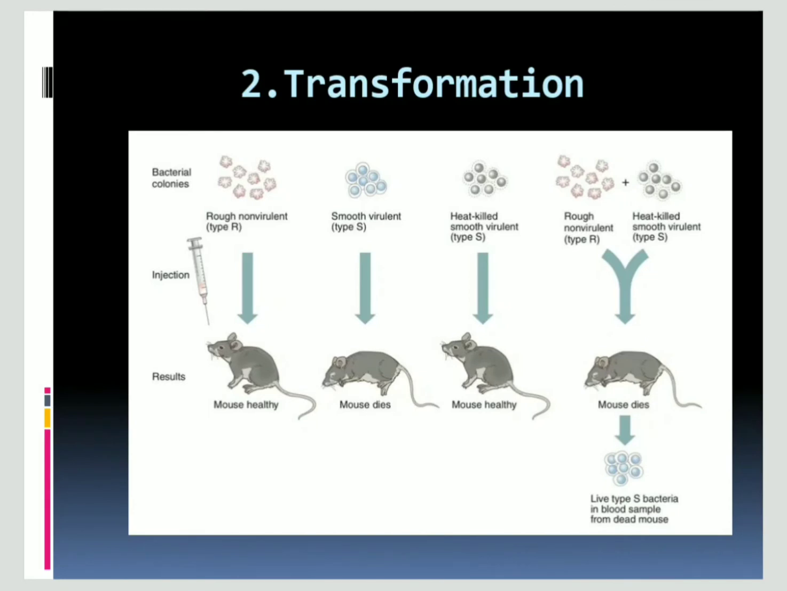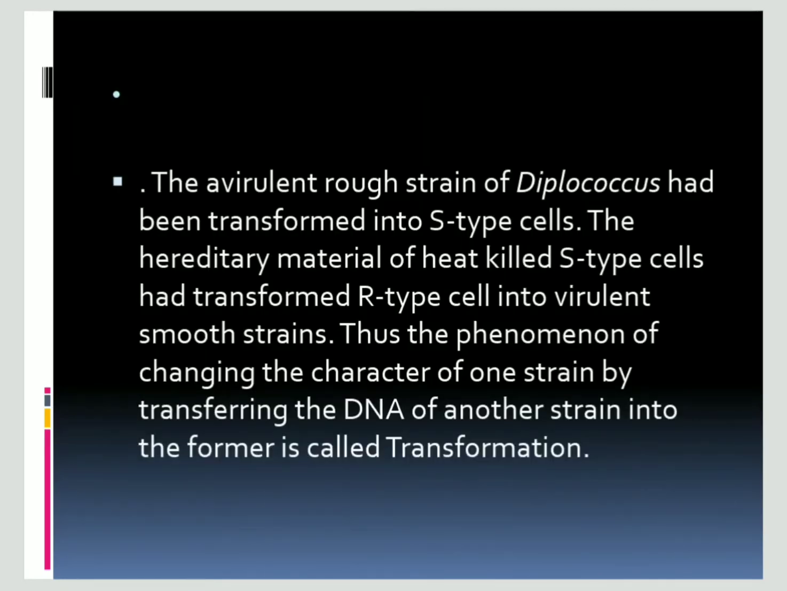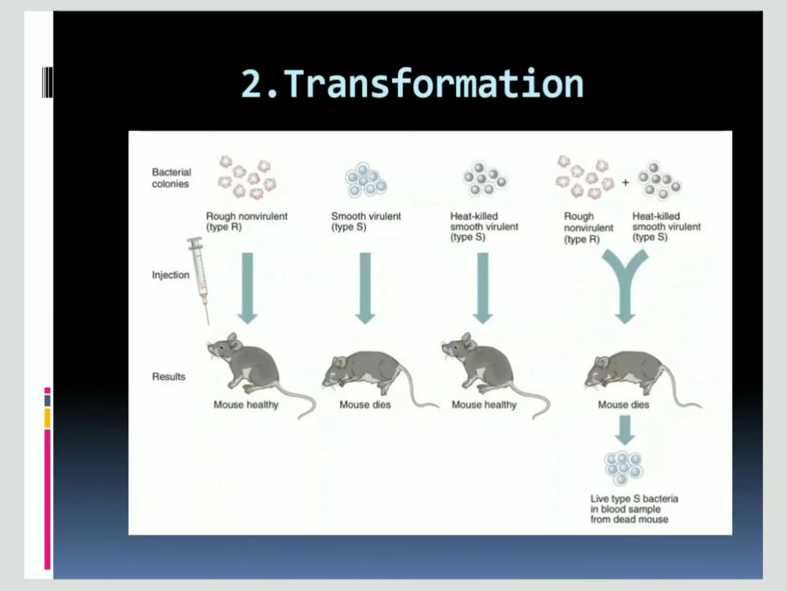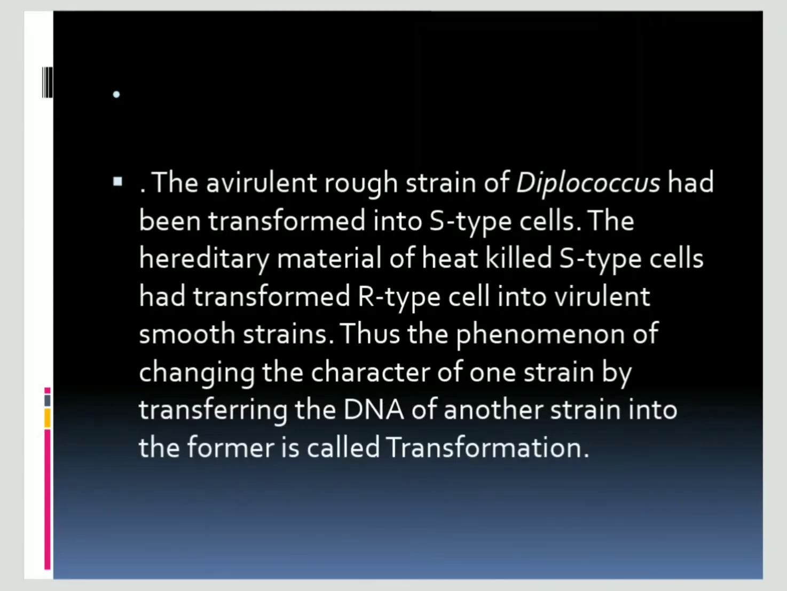Based on this experiment, he concluded transformation. The avirulent rough strain of Diplococcus had been transformed into the S type. So the hereditary material of heat-killed S type cells had transformed R type cells into virulent smooth strains. Thus the phenomenon of changing the character of one organism by the exchange of genetic material is transformation. This was given by Griffith. So that is the transformation.